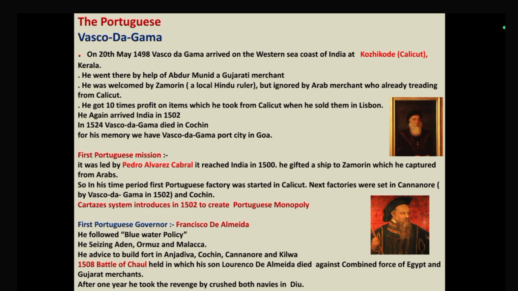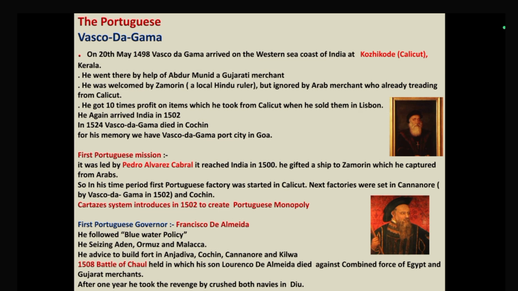Okay, so how did he reach? When he reached the Cape of Good Hope, he found one Gujarati traveler there. His name was Abdul Munid. So with the help of Abdul Munid, Vasco da Gama was able to reach India, especially Calicut.